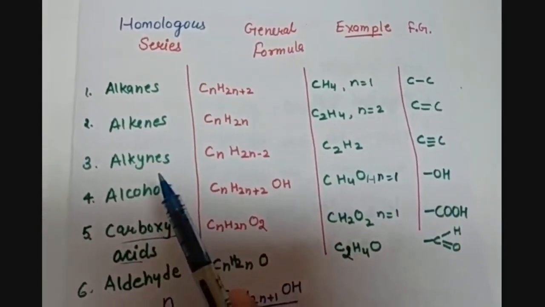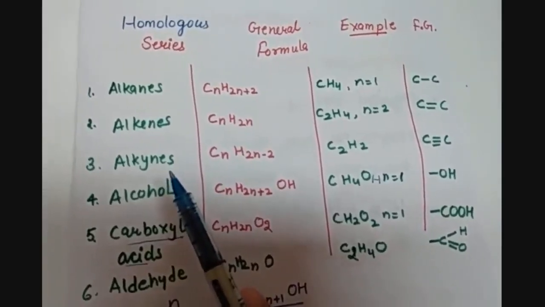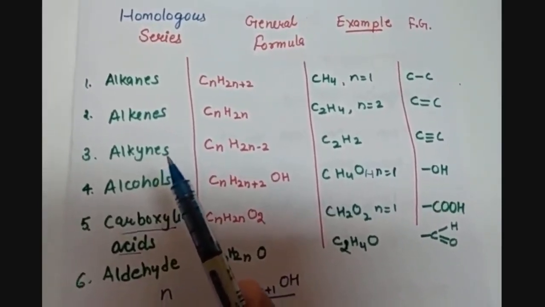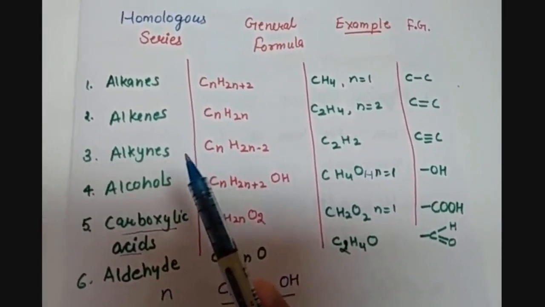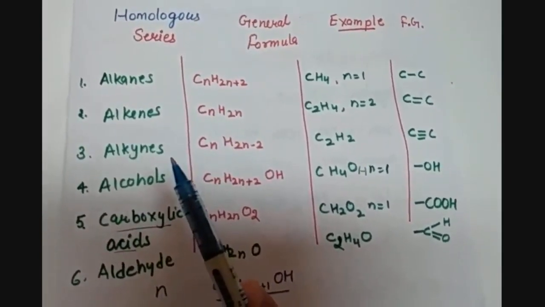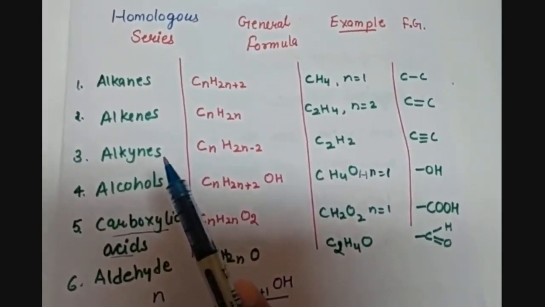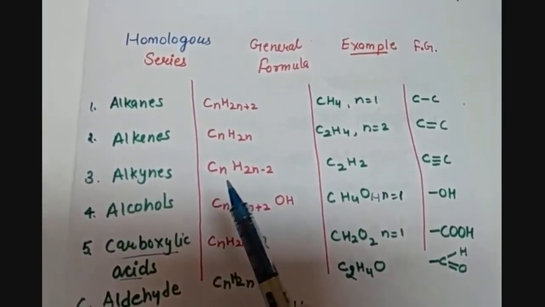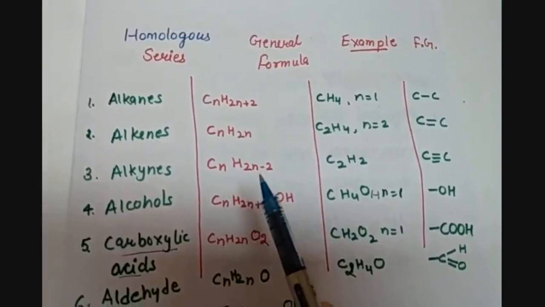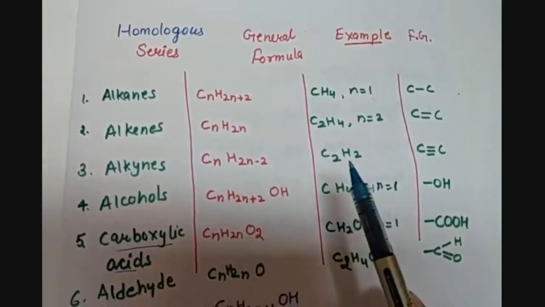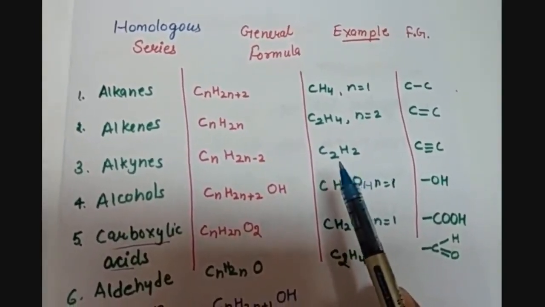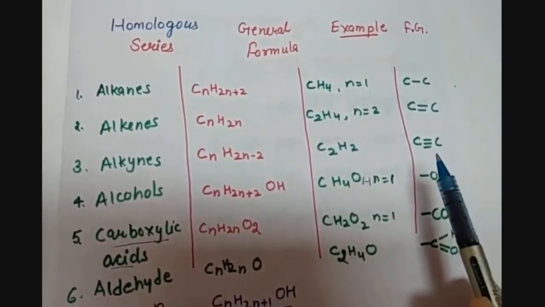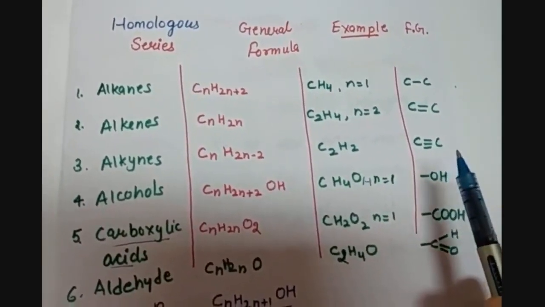Then we have alkynes, which have a C triple bond C. There is a triple bond between the carbon atoms, and these are also unsaturated hydrocarbons. The general formula for this is CnH2n-2. So if we keep n equals 2, then we can have C2H2, and the functional group attached here is C triple bond C.